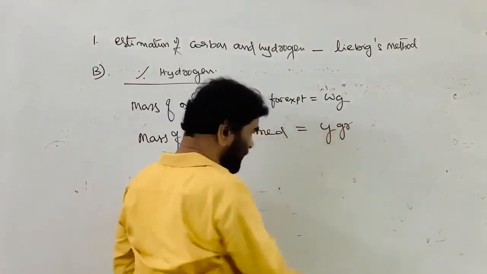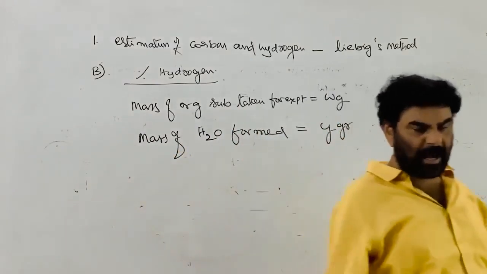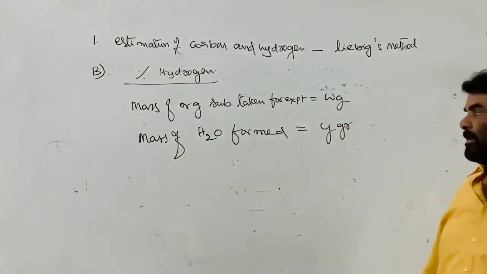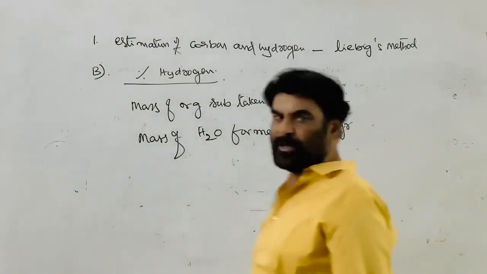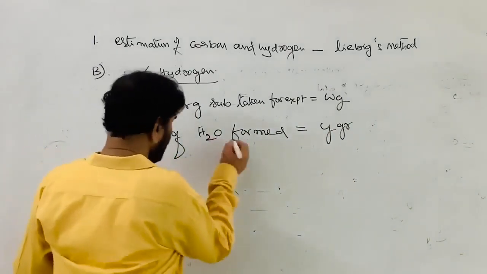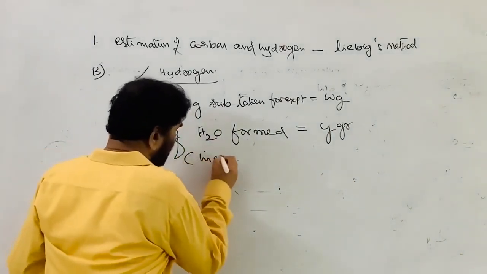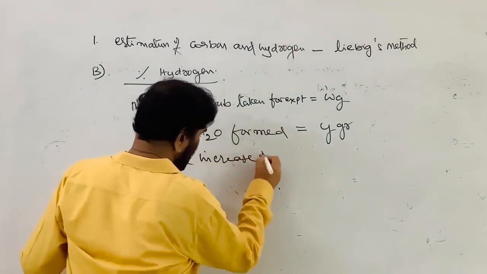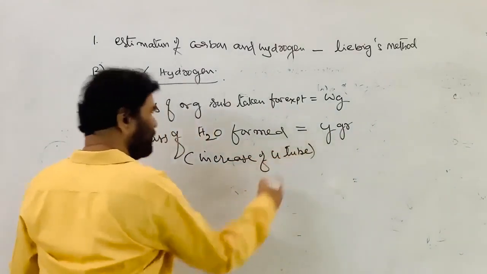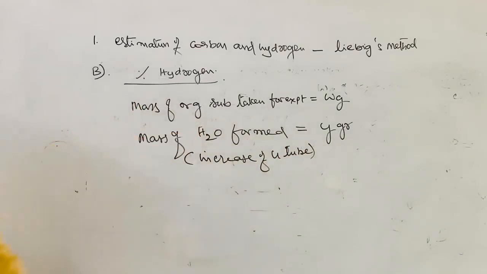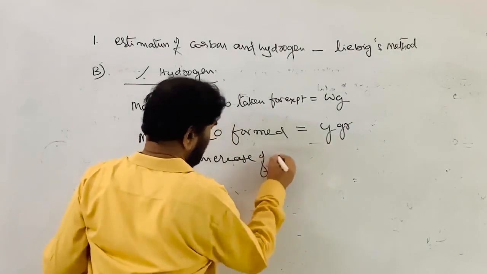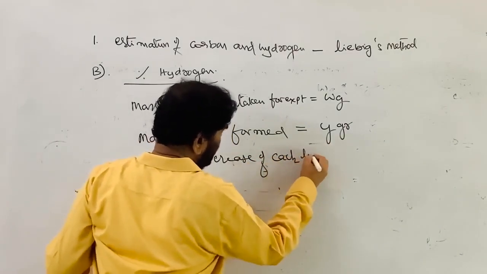This is not W or X grams. The weights of the carbon dioxide and of the water will not be the same in the same experiment, so we can't use the word X here. That is Y grams. We are assuming that this is nothing but the increase in the weight of the U-tube, the calcium chloride tube, that is the increase of the CaCl2 tube.